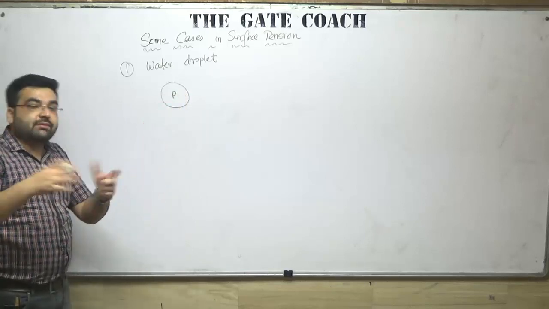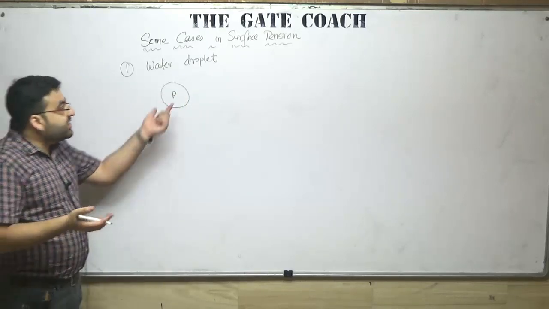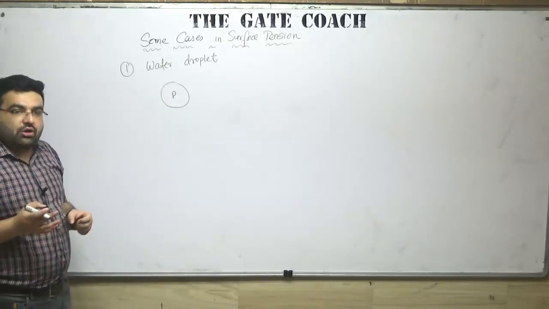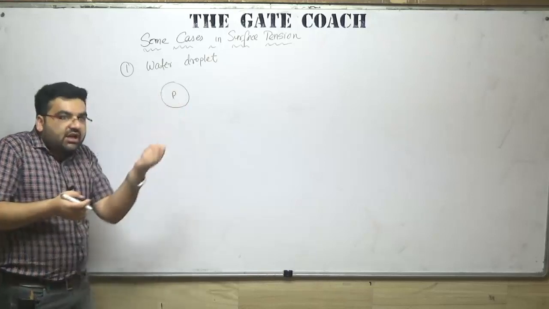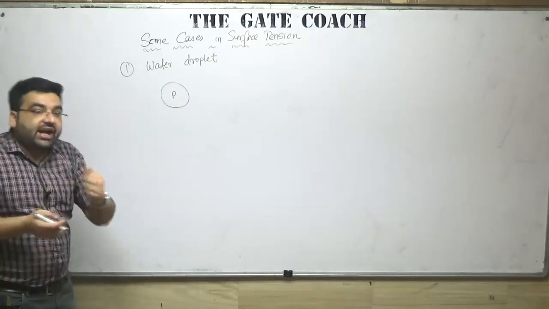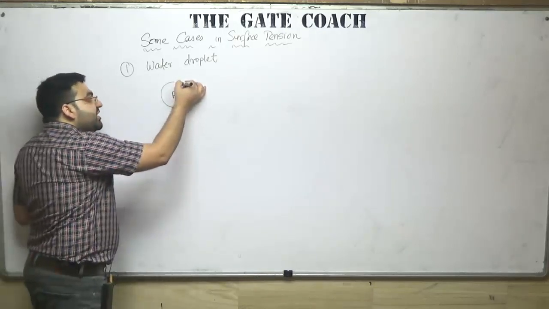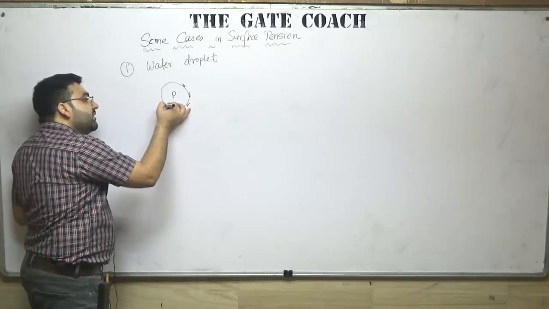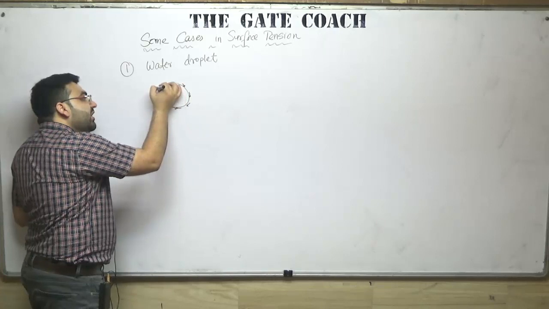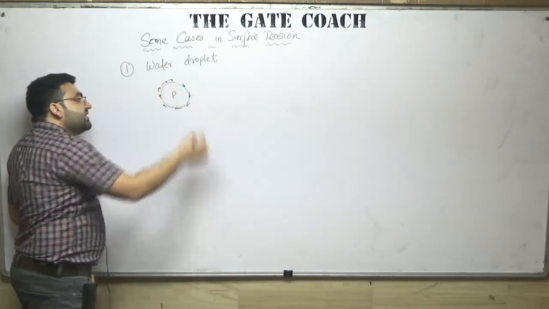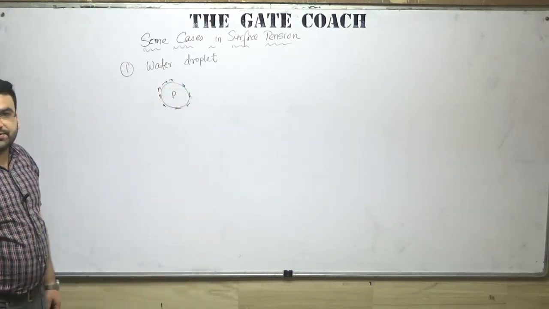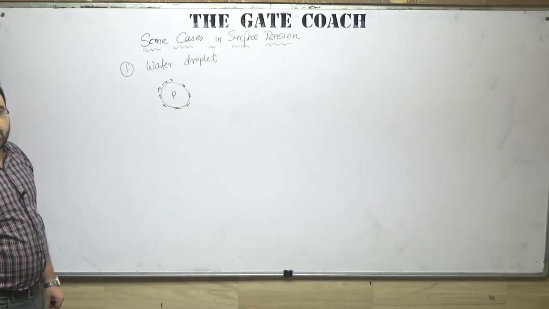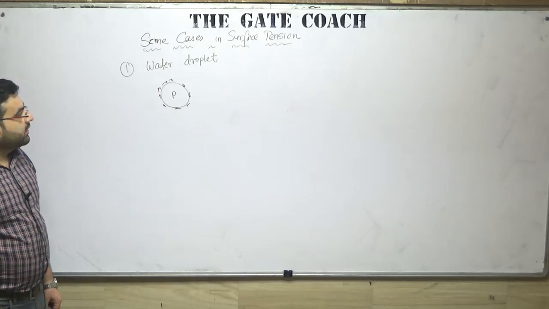This water droplet will burst. If the inside pressure is very small, what will happen? The size of the droplet will decrease. Why? Because some surface tension is also acting along the surface. Clear?